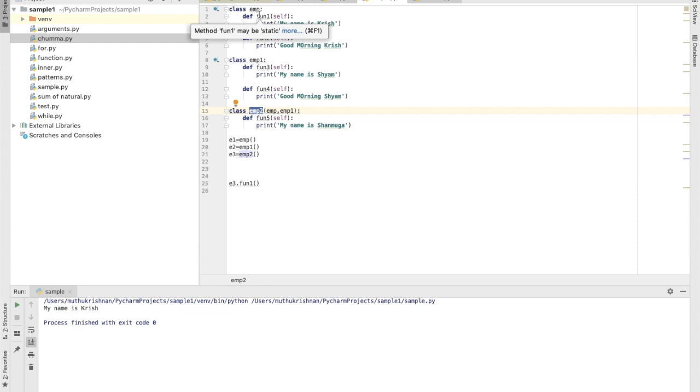Okay, that's all about the inheritance concept and the different types of inheritance that can be applied in Python. In the next video, we'll see some more possible examples for explaining this inheritance.